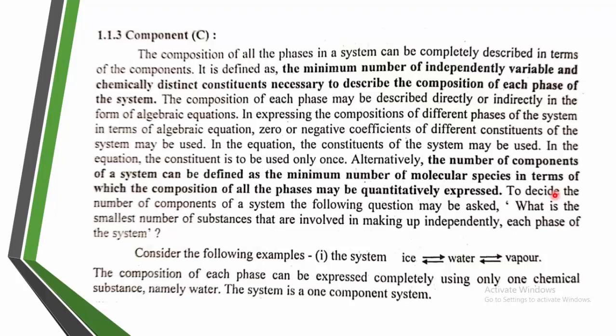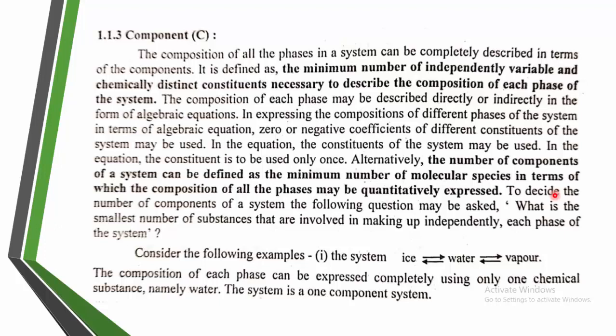If you consider a two component system, for example, water plus ethanol is added, it is miscible. Water and ethanol are two different components, making a two component system. But here only the water is converted to different phases, that is, ice converted to water, and water converted to vapor, which has a component, meaning the minimum number of independently variable and chemically distinct constituents necessary to describe